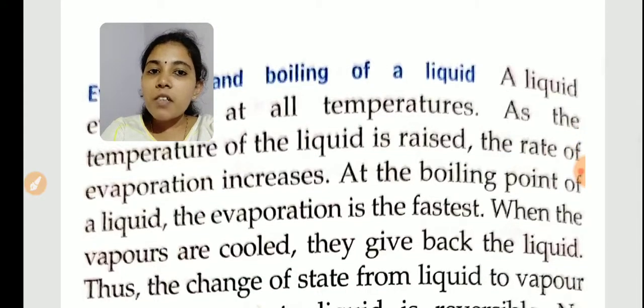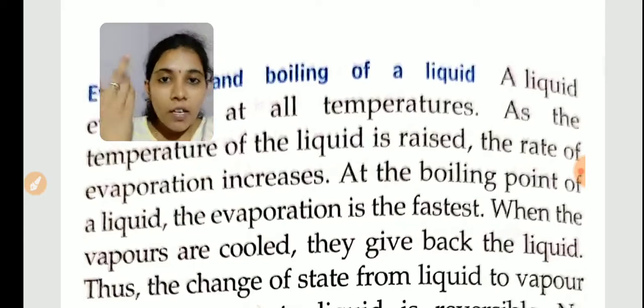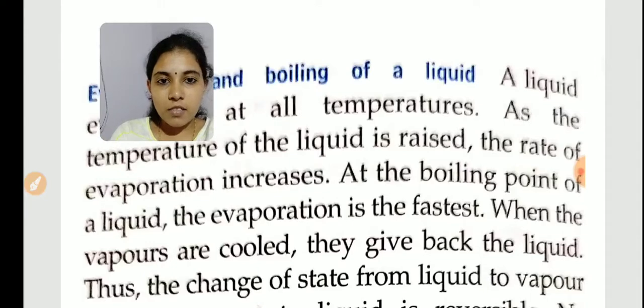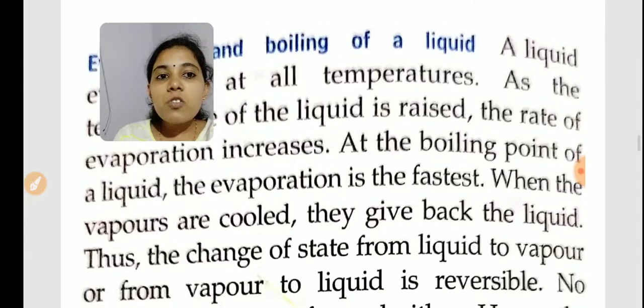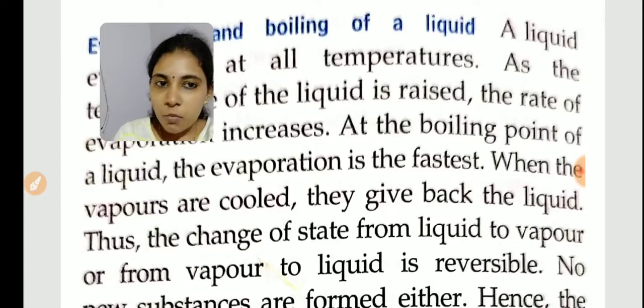When vapors are cooled, so now the liquid has changed to water vapor. If you are cooling the water vapor, what happens? They give back the liquid. So the water vapor will be coming back to liquid. Thus, the change of state from liquid to vapor and vapor to liquid is reversible. That is a reversible change.